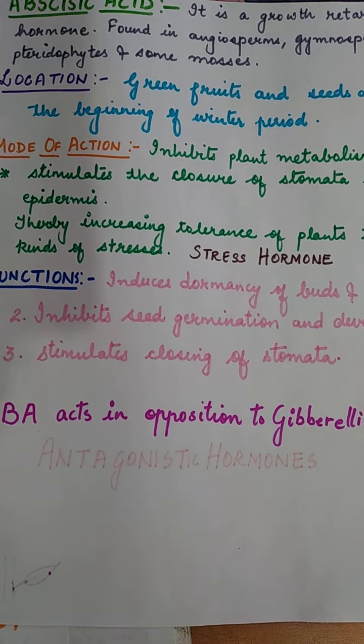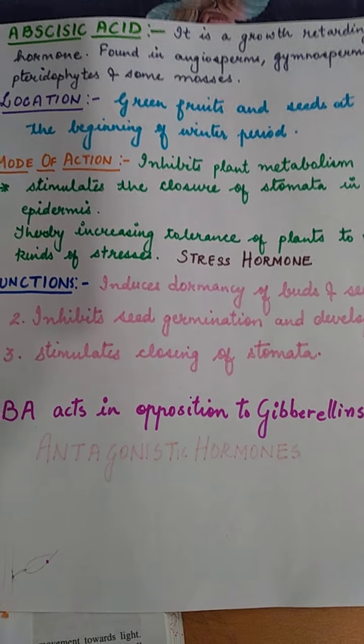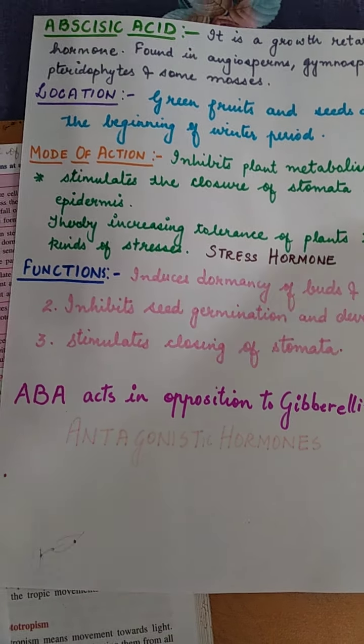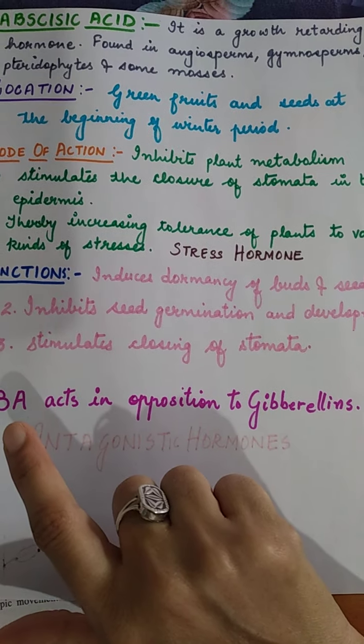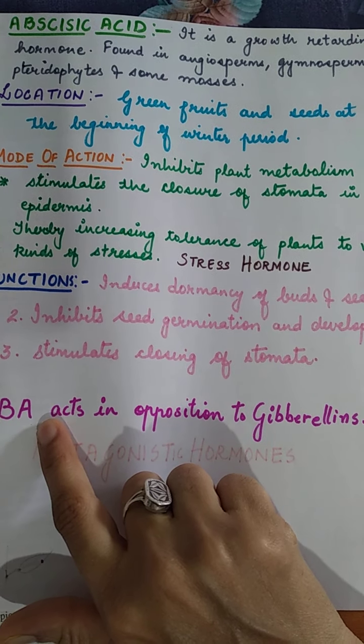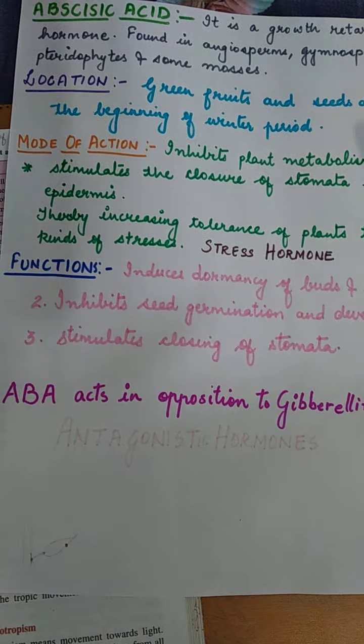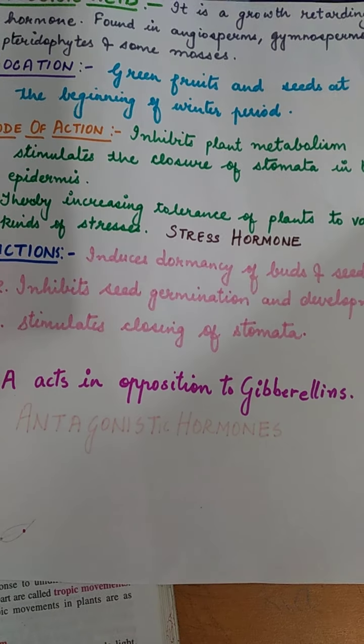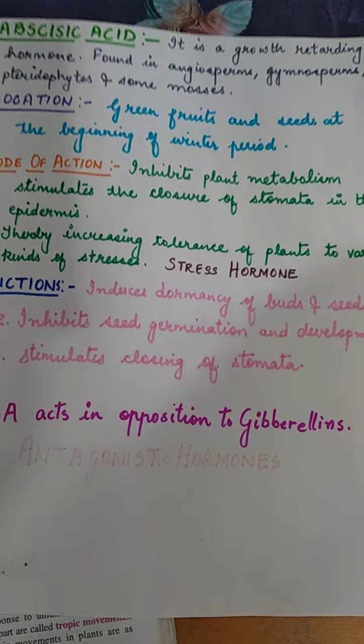We have used gibberellins in horticulture and in the brewing industry, if you remember, where the germination of the seeds is required. So abscisic acid inhibits seed germination and induces dormancy, and gibberellins break that dormancy and initiate seed germination. So this way abscisic acid and gibberellins are both antagonistic hormones.